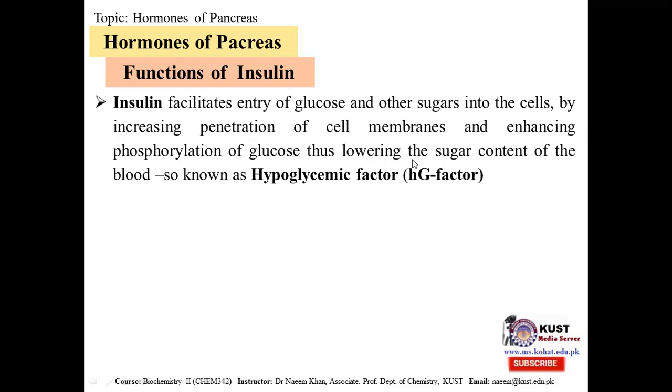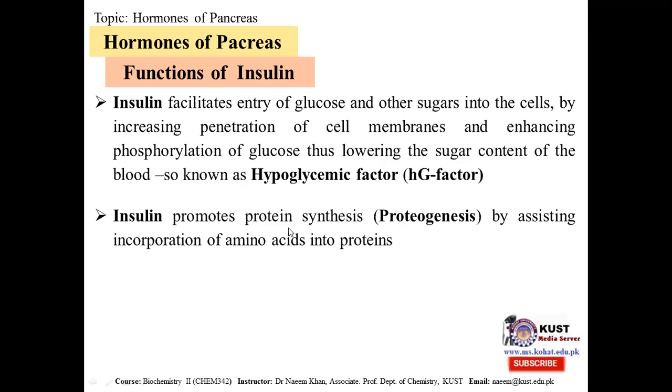All these factors pass glucose into the cell, decreasing the glucose level in the blood, and also the phosphorylation of glucose decreases its level. So overall this has a decreasing effect. It is decreasing glucose in the blood, so we can say it is a hypoglycemic factor.